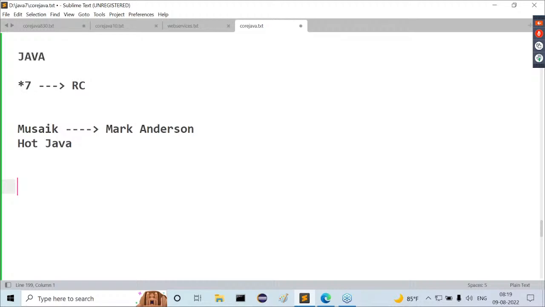Then after 1.6, 1.7 is okay. Again, along with the 1.8 version, more and more features were provided. The number of enhancements is larger in the 1.8 version. In 1.9 also, somewhat better, more enhancements are available. Again 1.10, 1.11, and 1.11 is a long-term support version they provided, but the features are not much. And similarly 1.12, 13, 14, 15, 16, 17.